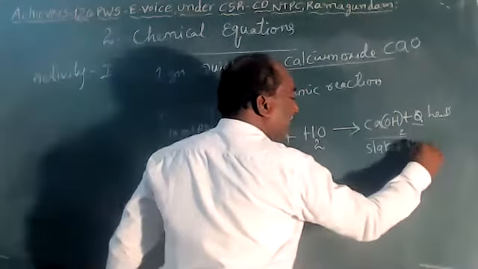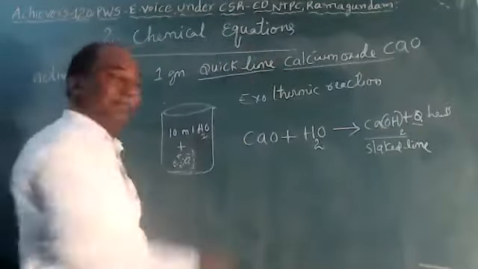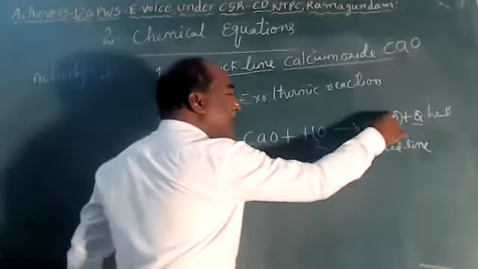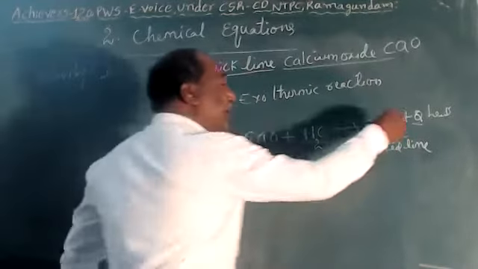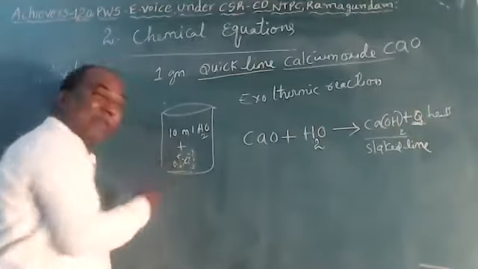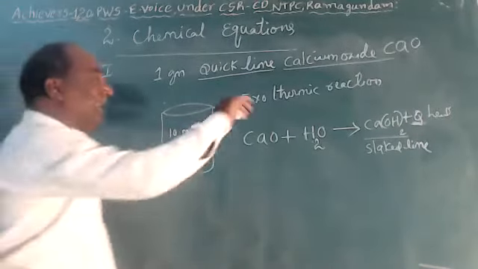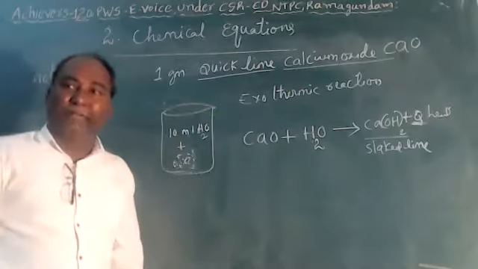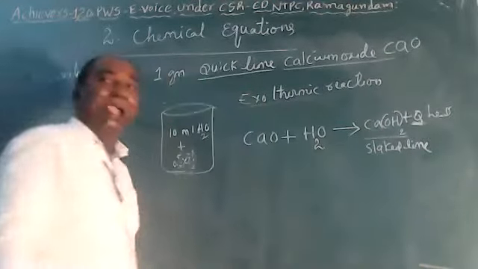Slaked lime. CaO, what do we call it, children? Calcium oxide we call quicklime. Ca(OH)2, calcium hydroxide, we call slaked lime. Along with it, some amount of heat is liberated. That's why when we touch the beaker with our finger, the beaker is so hot, because heat energy is liberated in this reaction. It comes under exothermic reaction.